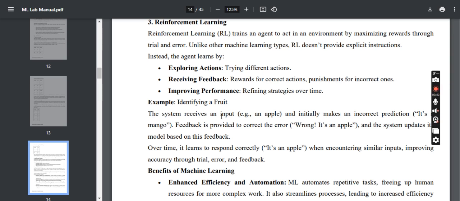The apple might be round, so the mango might be a little round, and certain predictions it will make, and it will ask us for feedback, and we'll tell it that it's wrong, the image is an apple. So next time when you give the same image, the system updates itself internally, and next time it will show that it's an apple.